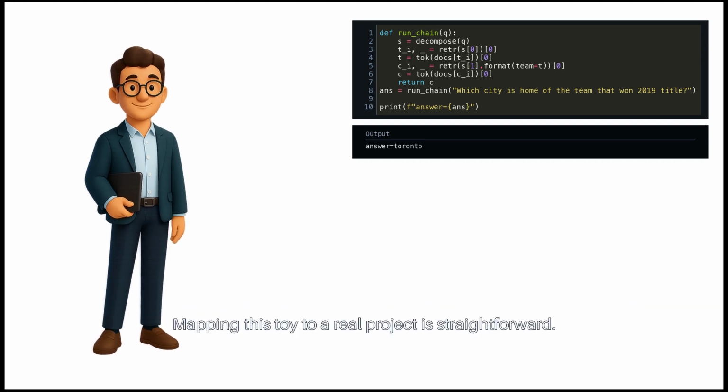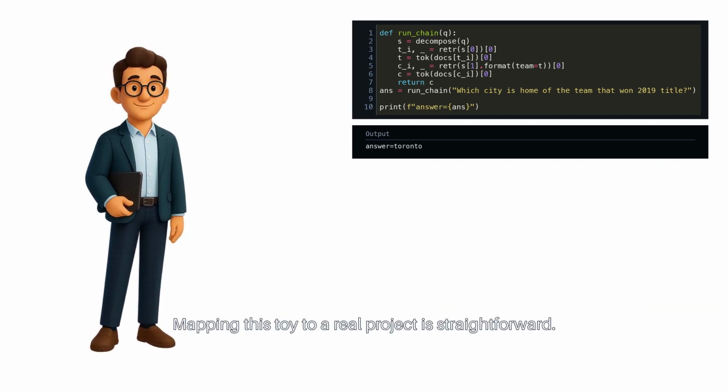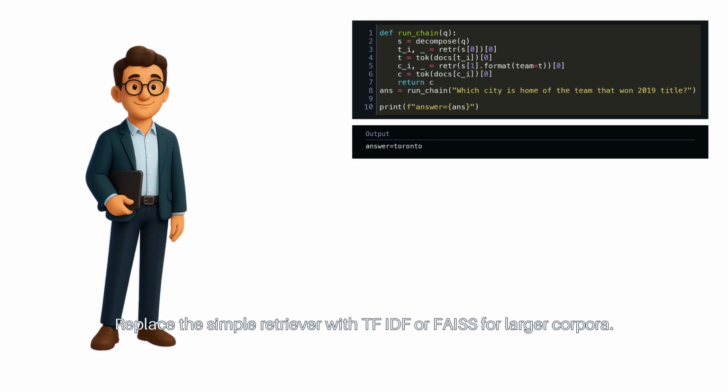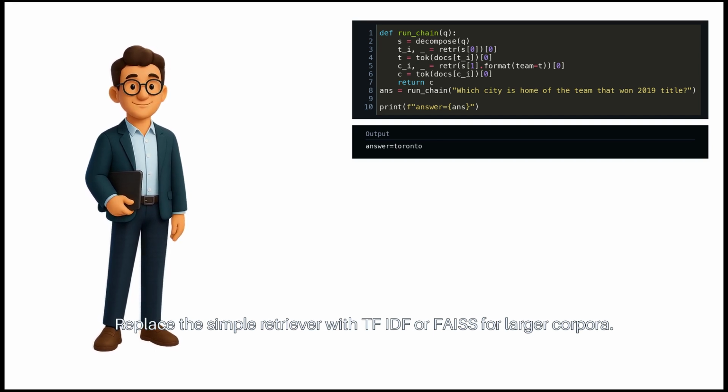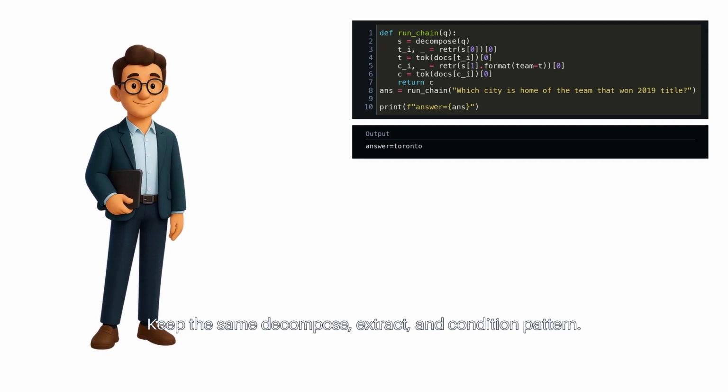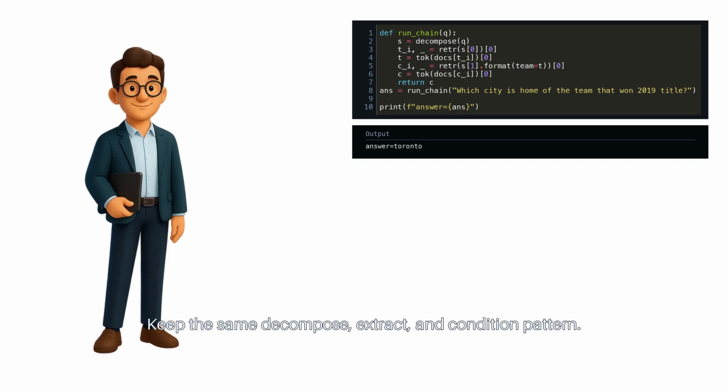Mapping this toy to a real project is straightforward. Replace the simple retriever with TF-IDF or FAISS for larger corpora. Keep the same decompose, extract, and condition pattern.